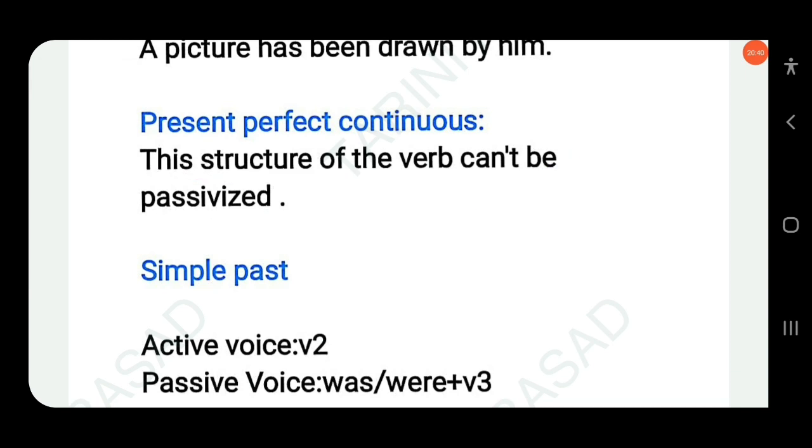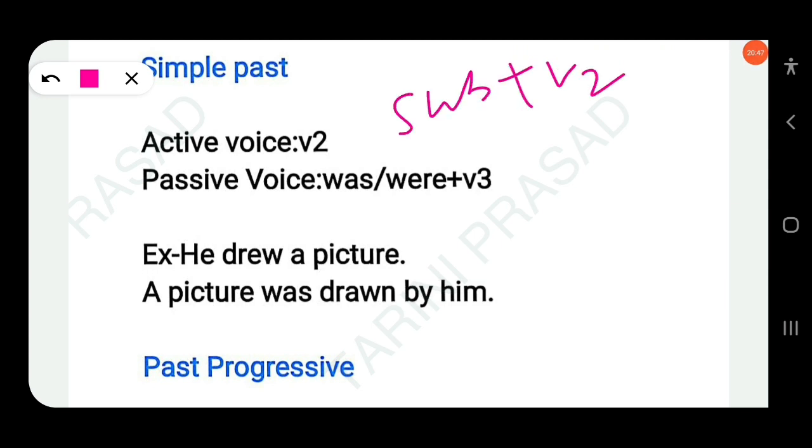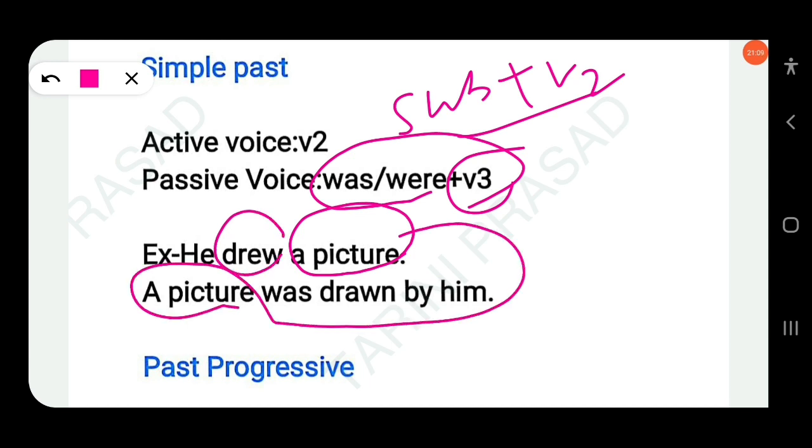Then next, simple past. The simple past structure is subject plus V2. V2 means the second form of the verb: go, went. Went is known as V2. In passive voice you just use was or were plus V3, always V3. Remember, we use the past participle in passive. Was or were according to the subject. So he drew a picture. A picture is a singular object here. So the object becomes the subject: a picture was drawn by him.